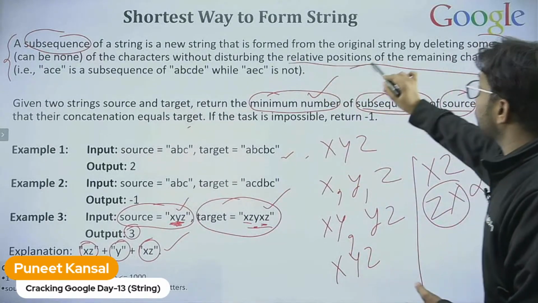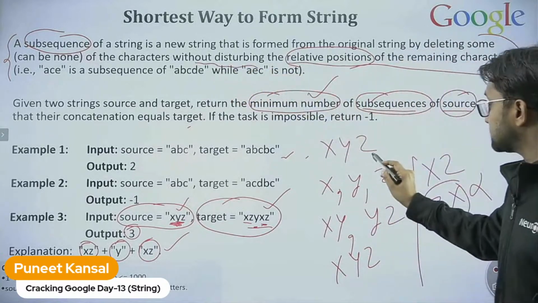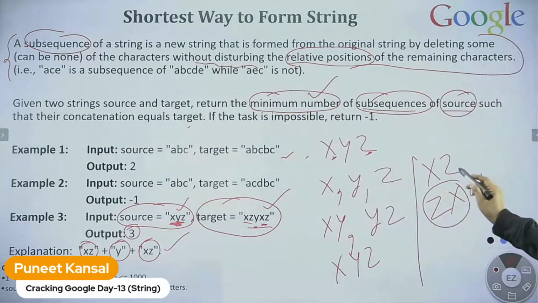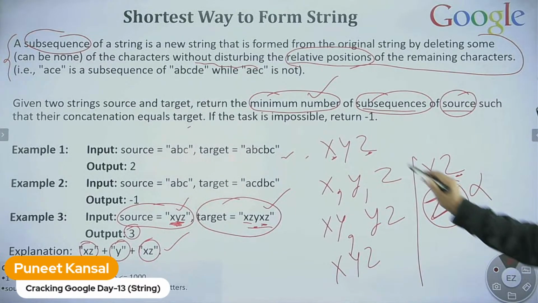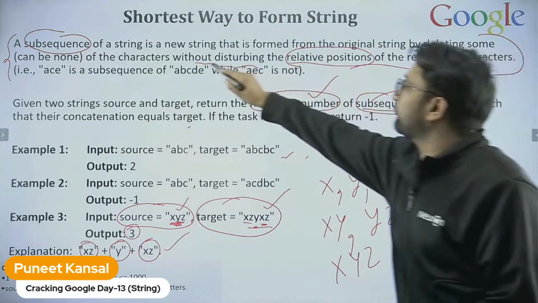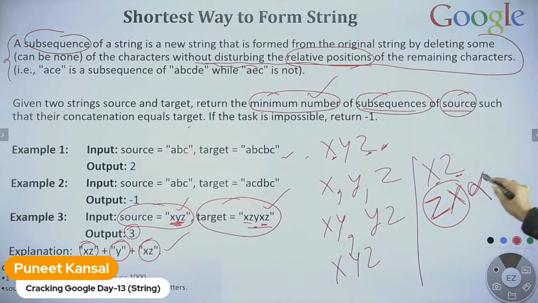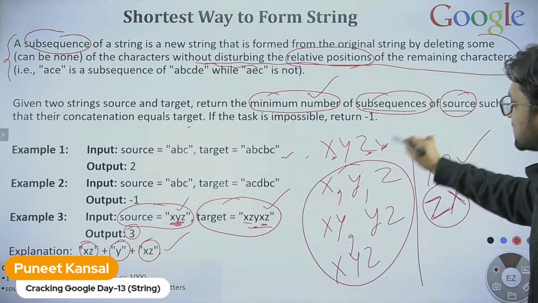The relative positions should not be disturbed. Z is coming after x, so z should come after x in the subsequence also. After z there is no x, so we cannot change the relative position. So this is not a subsequence, otherwise all these are subsequences of xyz.